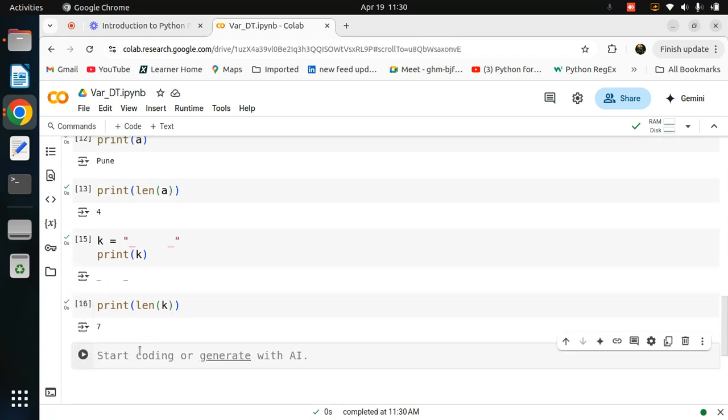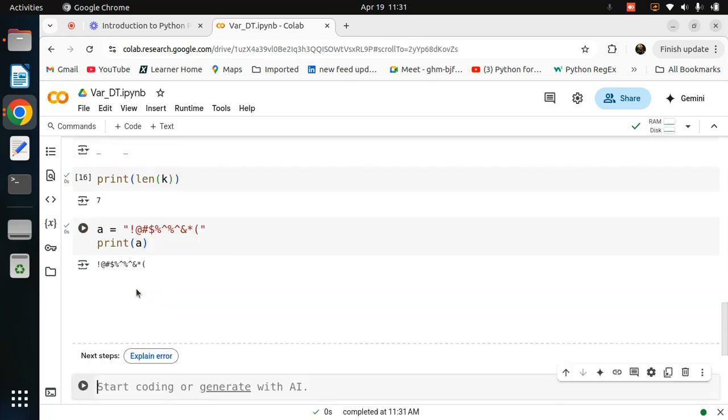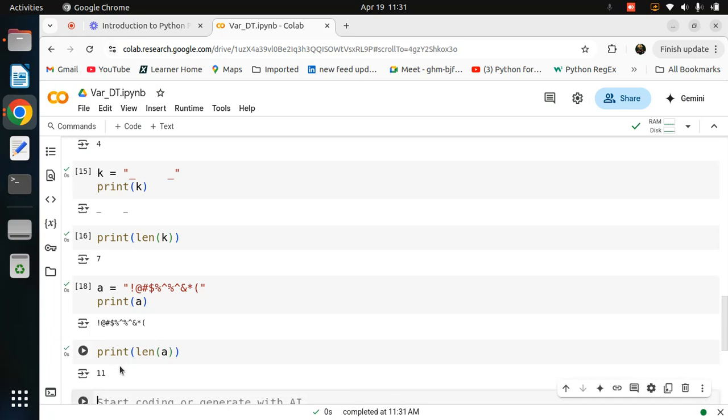So simple thing, remember, as a variable name any special symbol is not allowed other than underscore, but inside a string you can do anything and anything. Okay, just like that. But the double quote is very important. These are not variable names which should be allowed, right? Sorry, but inside a value you can put them, and you can also calculate the length of that. Why? Because at the end this is also a string, so everything inside a double quote you can easily count the length of. Got it? So I hope you remember all these things.